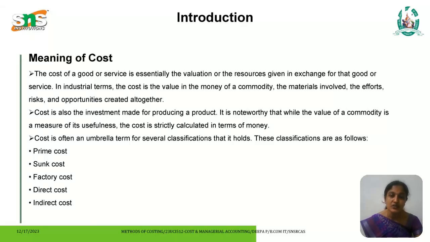In industrial terms, the cost is the value in money of a commodity, the materials involved, the efforts, risks, and opportunities created altogether. It is also the investment made for producing a product. While the value of a commodity is a measure of its usefulness, the cost is strictly calculated in terms of money. Cost is often an umbrella term for several classifications. These classifications are as follows. The first one is prime cost, the next is sunk cost, factory cost, direct cost, and indirect cost.